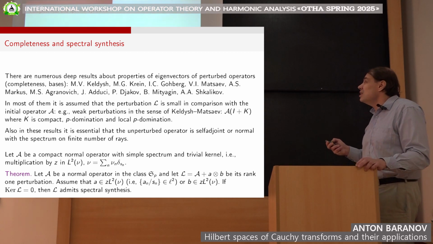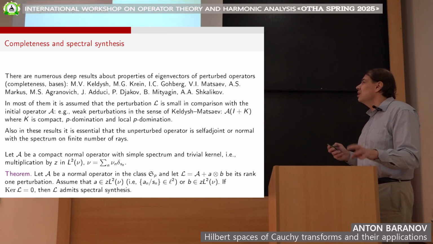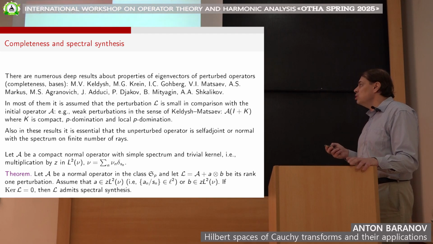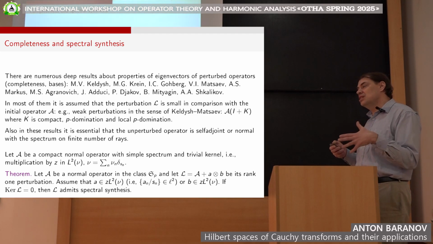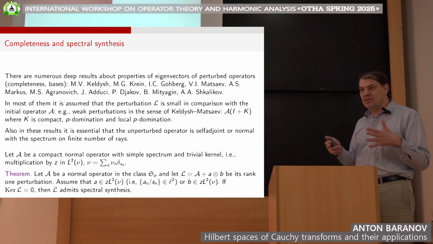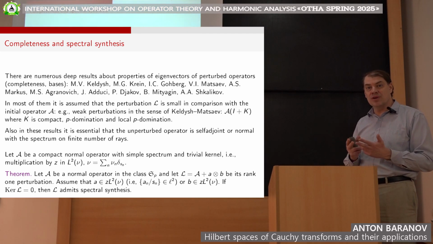Then there are variations of this, like p-domination and local p-domination, with some interesting, rather recent results by Mityagin and Shkarin. Again, I'm not going into details here. Also, in most of these results, it is assumed that the unperturbed operator is self-adjoint, or at least normal, or has spectrum situated on a finite number of rays.